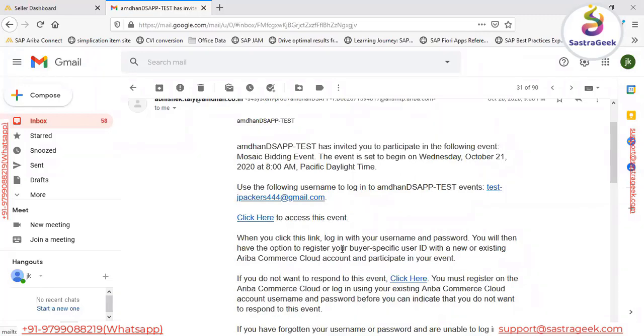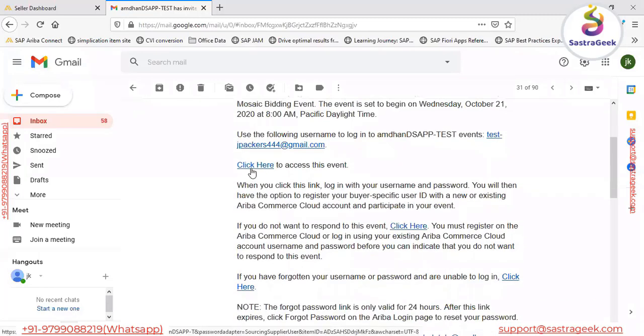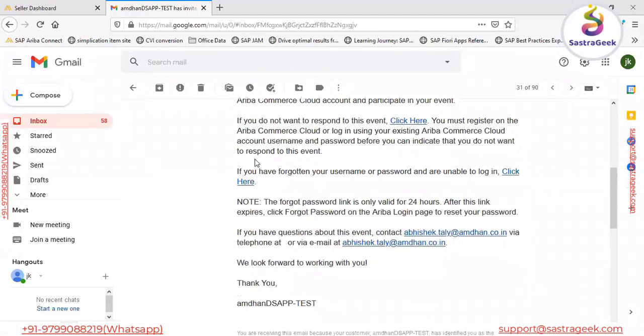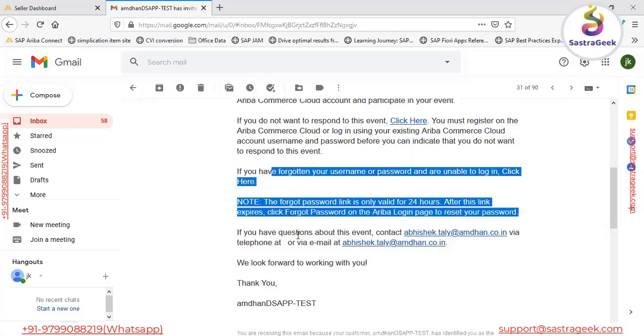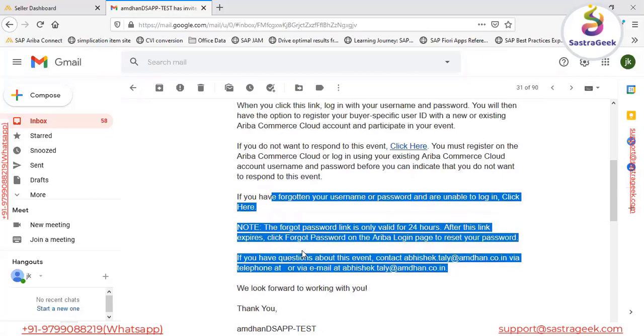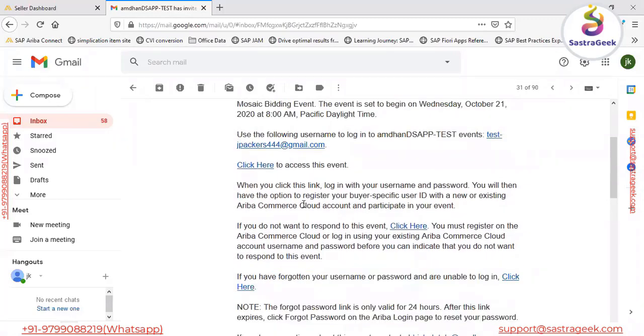There is also some basic information. We can see a hyperlink, click here to access this event. And if you do not want to respond to this event, click here. If you have forgotten your password, there is information on changing the password. This email comes when the buyer side publishes any sourcing event.